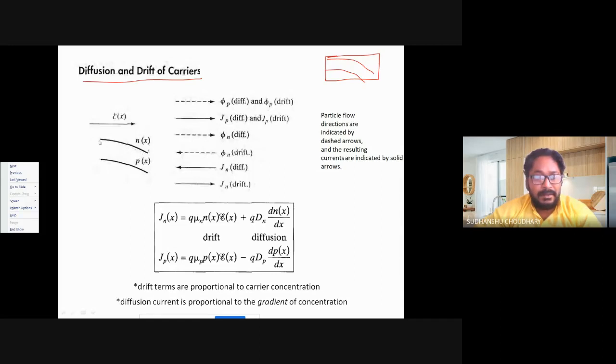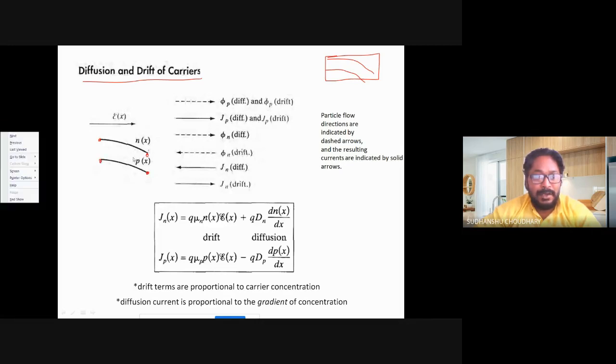The higher concentration is at this point and lower concentration of electron at the other, that is, more electrons are present at this point and a small number of electrons are present at this point. Similarly, high concentration of holes at this point and low concentration of holes at this point. Okay.